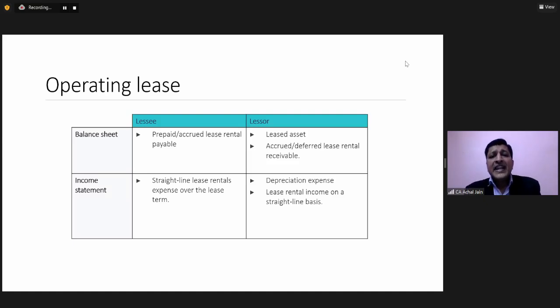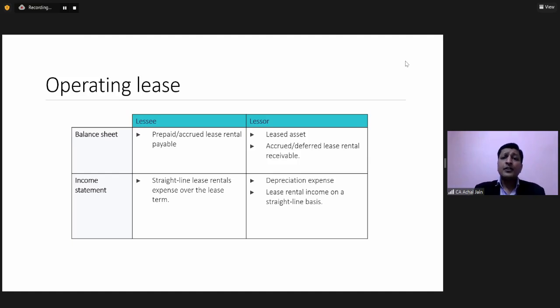Now, going to next lease classification, which is operating lease. For an operating lease, we understood that the risks and rewards are transferred, but that is not a substantial risk and reward which has been transferred from the lessor to the lessee. That's why whenever such a lease accounting is required to be done, there will not be any recording of such an asset in the books of the lessee.